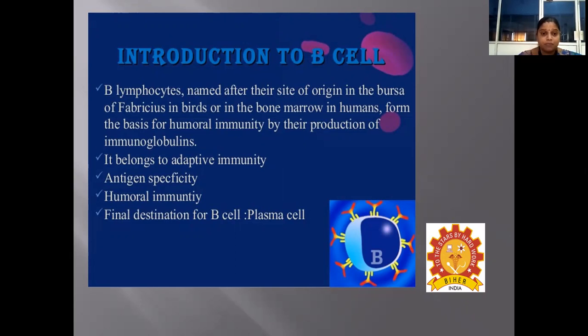They have high antigen specificity, and they are responsible for raising humoral immunity, which is mediated through the production of antibodies. And the final destination of the B cell is the plasma cell. That means the B cells will differentiate into plasma cells, which are responsible for the production of antibodies.